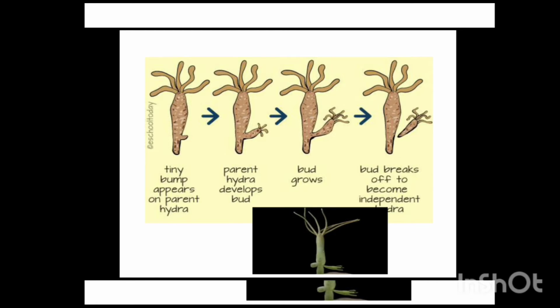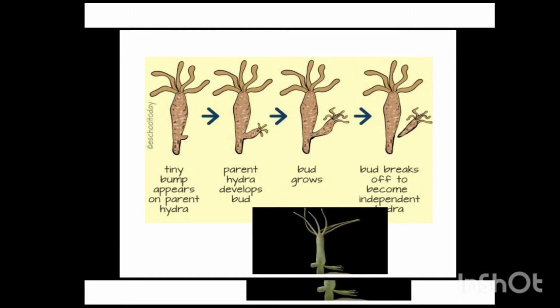This tiny bump will develop into a bud, and as time passes, this bud will grow, and after that growth will detach from the parent hydra and will become an independent hydra. So this is how hydra reproduces asexually.